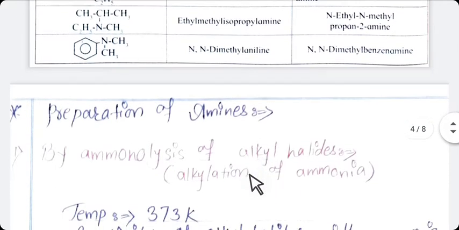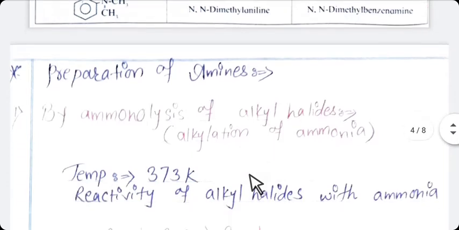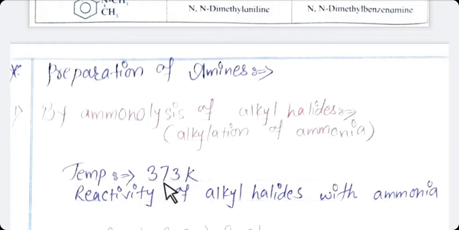The first preparation is by ammonolysis of alkyl halide. Means when alkyl halide undergoes ammonolysis, the process is known as alkylation of ammonia. The temperature we are using here is 373 Kelvin.